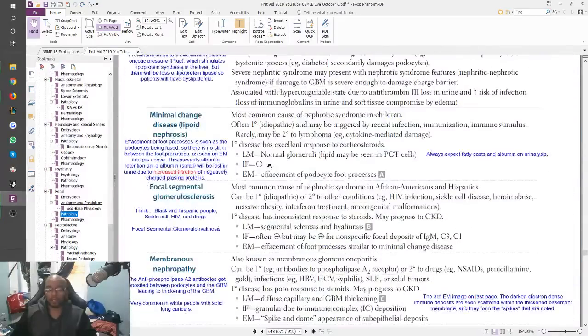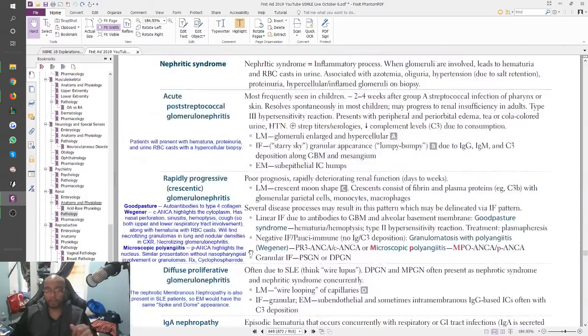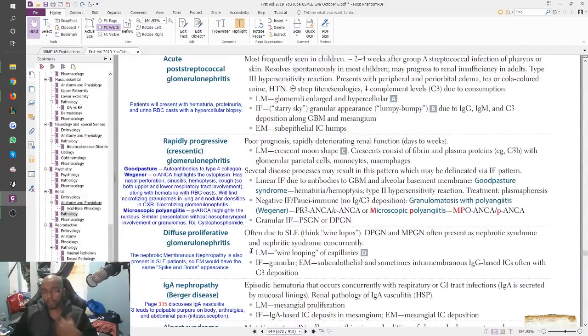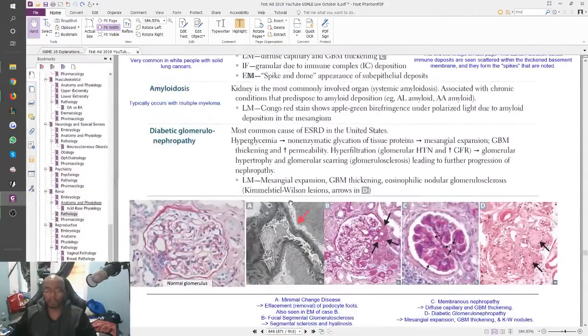The next few pages go into really good breakdowns of who these diseases can happen to, what they're going to look like in LM, immunofluorescence, if there are any immune compositions involved, and electron microscopy. You have to know all of these really, really well, to the point where you can talk about them without looking at them. And this is also a good time to go back to cardiovascular and look at other related symptoms, go back to musculoskeletal, look at other related symptoms, any diseases they mention.